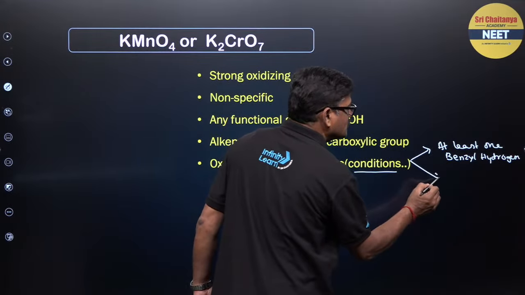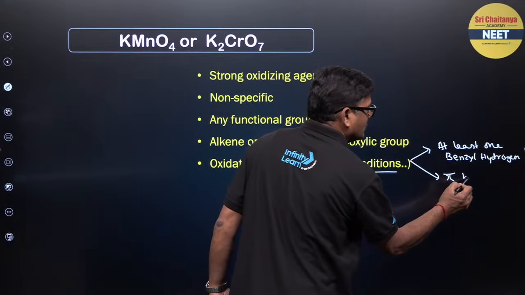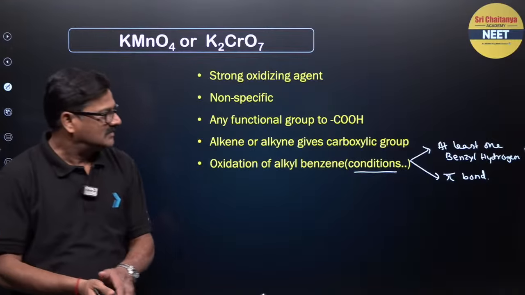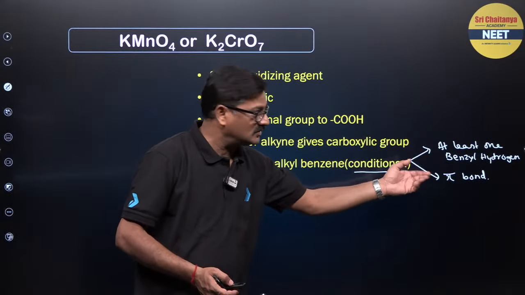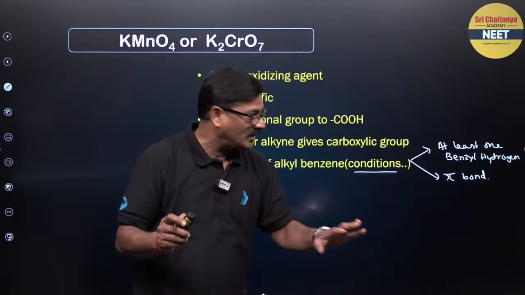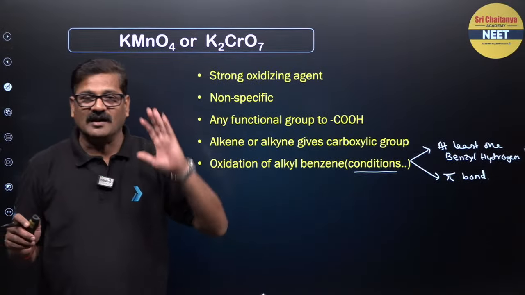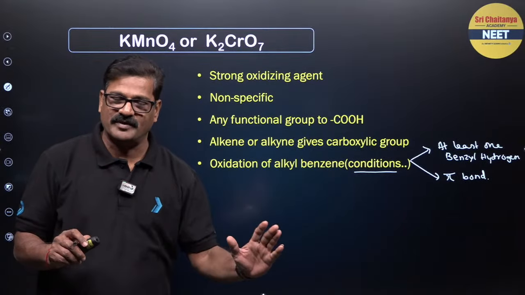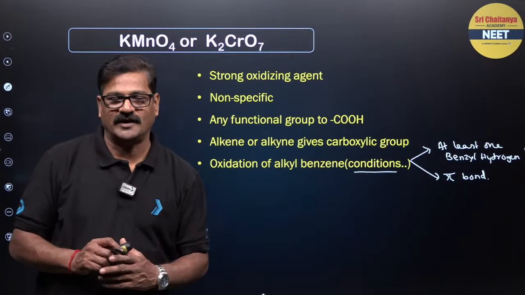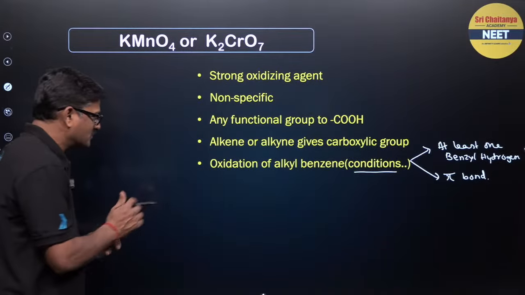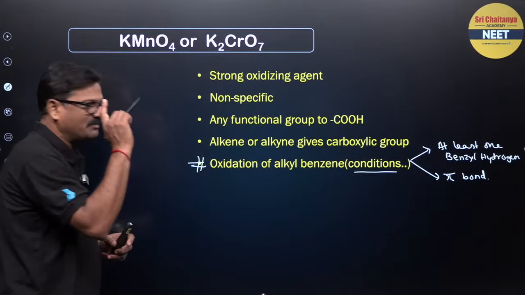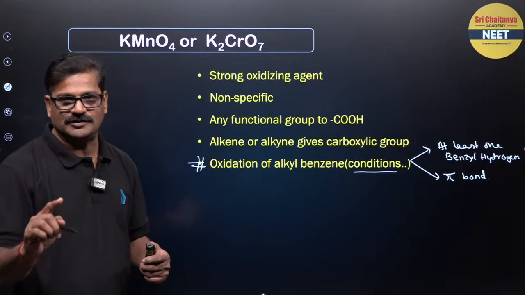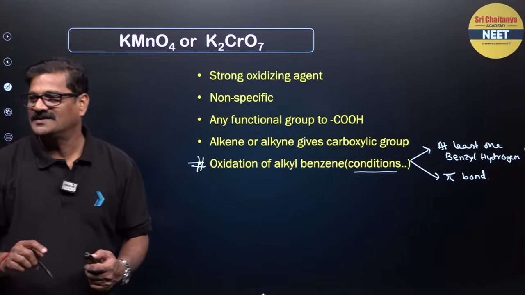So at least one pi bond should be there. In both conditions, this could be one condition or this could be another condition. In these two conditions, alkylated benzene, or the substituted benzene, is going to give you benzoic acid. That is a super awesome and powerful concept, and I am definitely expecting a question in NEET 2026, bacho, right?